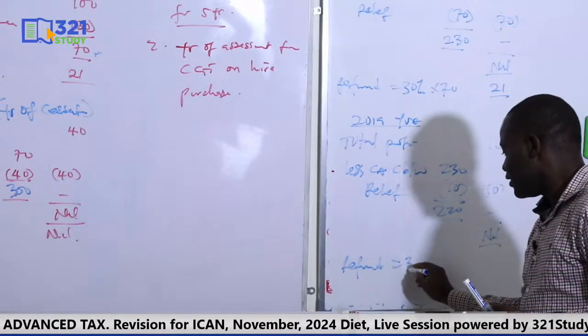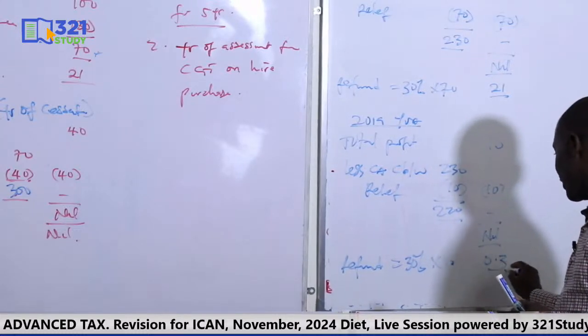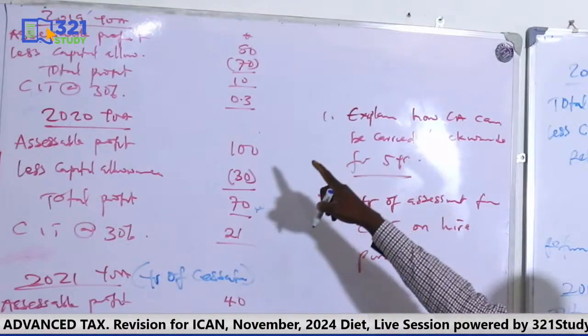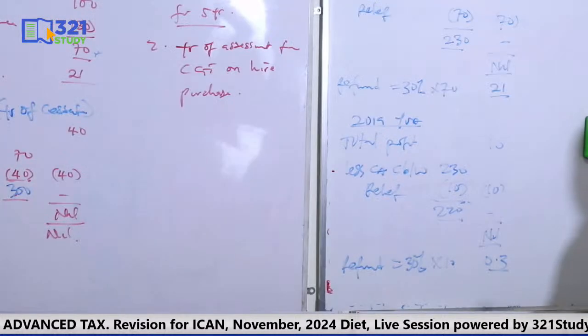The refund will be the tax rate used times the relief, 10. So 0.3, which is what I paid there, will be refunded. So I still have 220 outstanding, and I still have 3 years more.